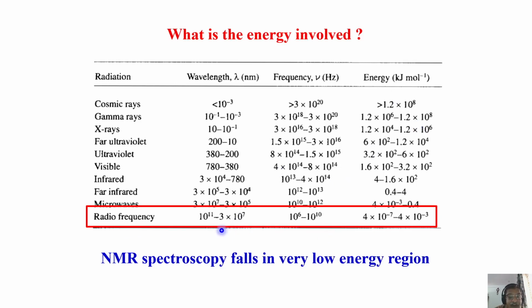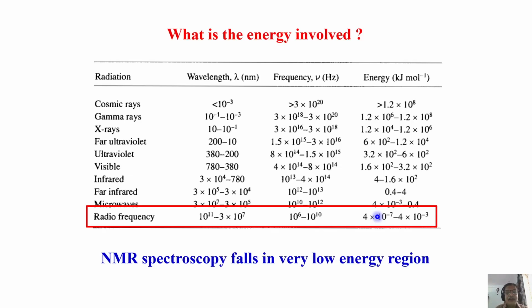If you come to the radio frequency region, which is at the bottom of this table, the energy is very small, of the order of 10 to the power of minus 3 to 10 to the power of minus 7. A very, very low energy region. NMR spectroscopy falls in the very low energy region. That means the interaction energy of the nuclear magnetic moments with the external magnetic field is very weak. The weak interaction energy is really the strength of NMR.